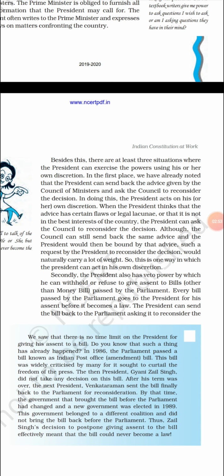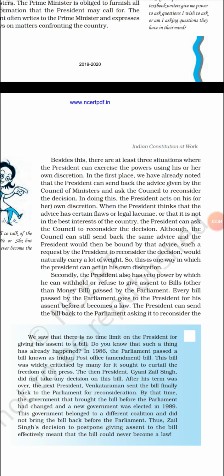Okay, whatever decision they take for India as a whole, for the country, first the prime minister will discuss everything with the council of ministers. So you can say that the council of ministers are the right hand of the prime minister. So like we have discussed, the prime minister and the council of ministers have to inform the president about their discussion and their decision. So number one, the first power of the president, is that the president can advise the council of ministers or the prime minister about their decision.